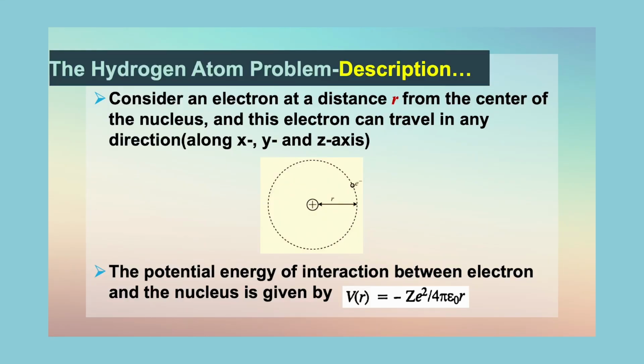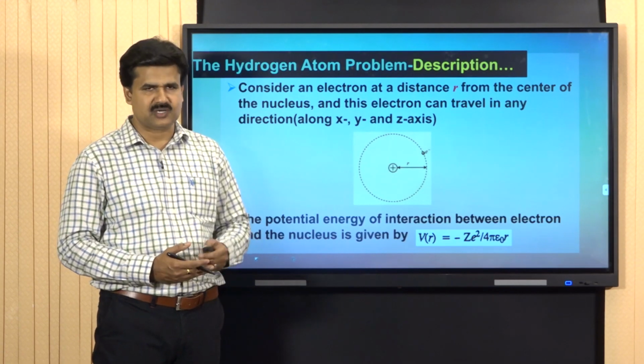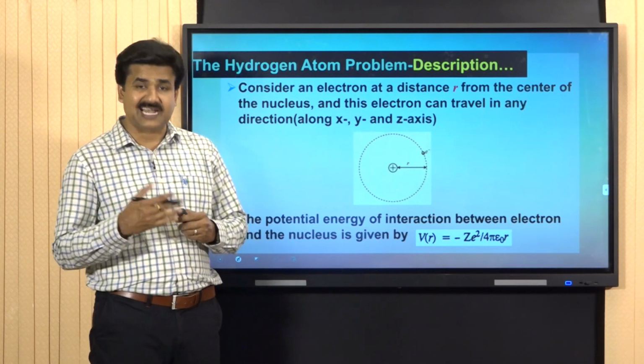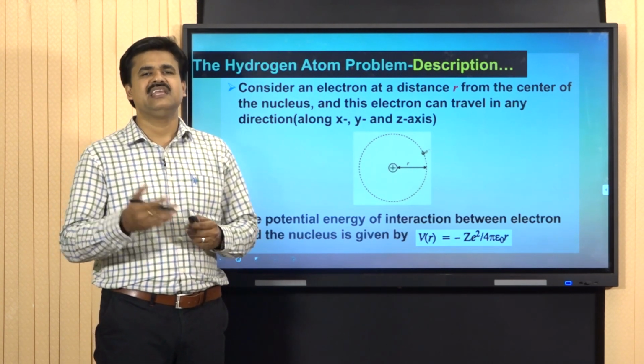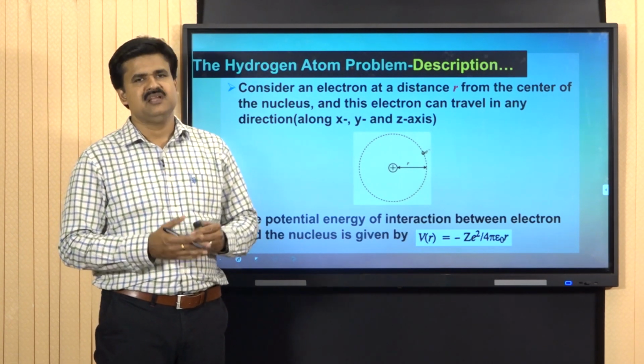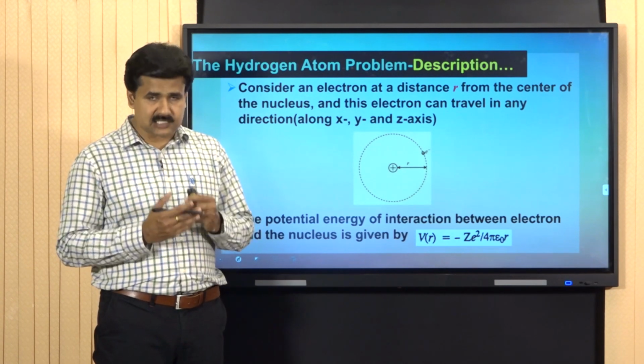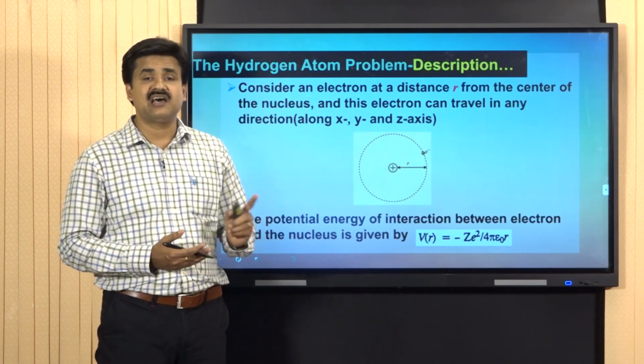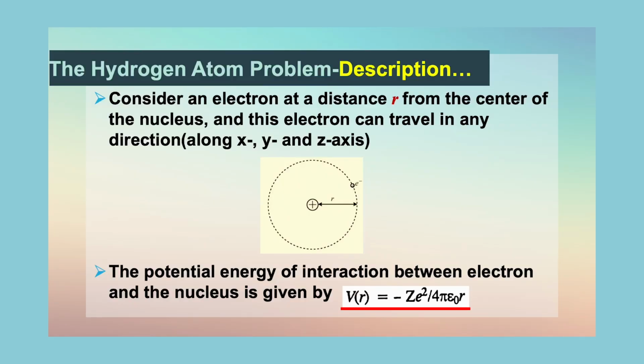This electron is under the influence of the positively charged nucleus. Hence, there occurs a potential energy of attraction between the electron and the nucleus. Such potential energy term is theoretically equal to V(r) equal to minus Z e square divided by 4 pi epsilon 0